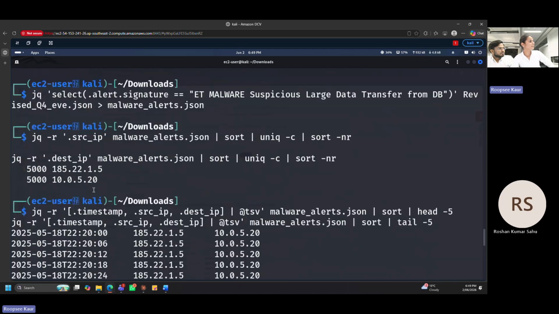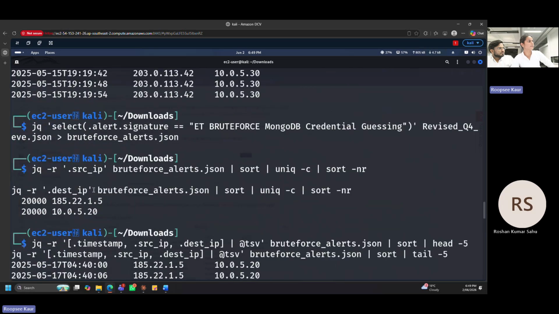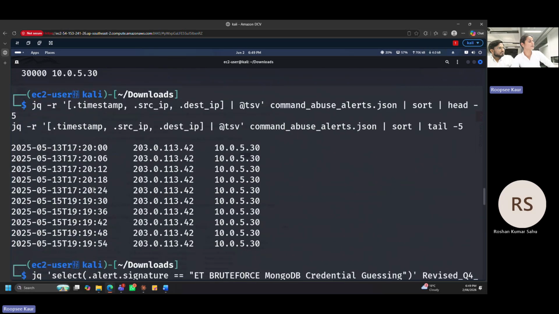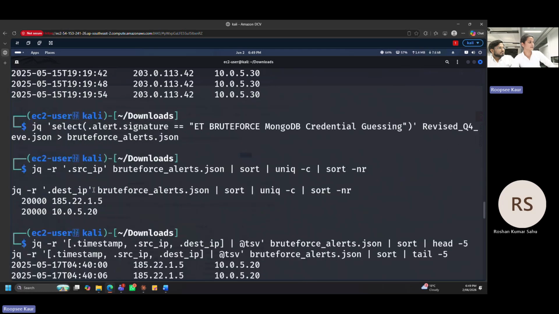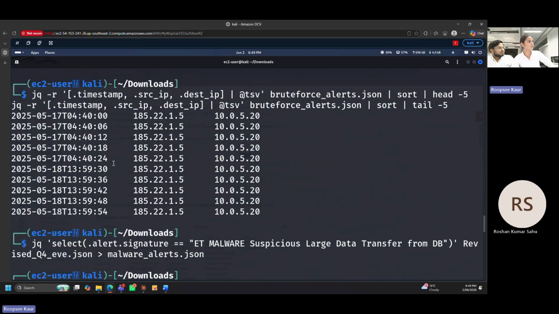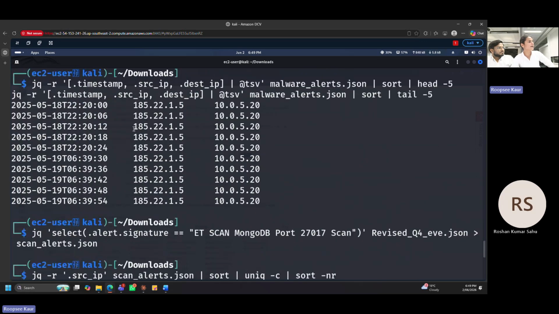After that, the Redis config attack was an independent one, which started on 13th of May and lasted until 15th. But then brute force credential guessing started on 17th and lasted until 18th of May. However, on 18th of May, the large data transfer started immediately after credential guessing and lasted until 19th of May.